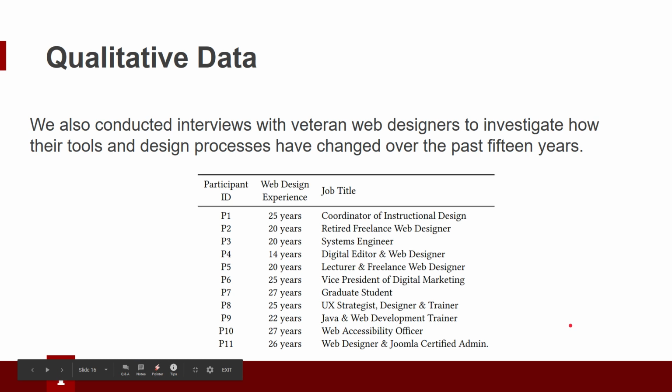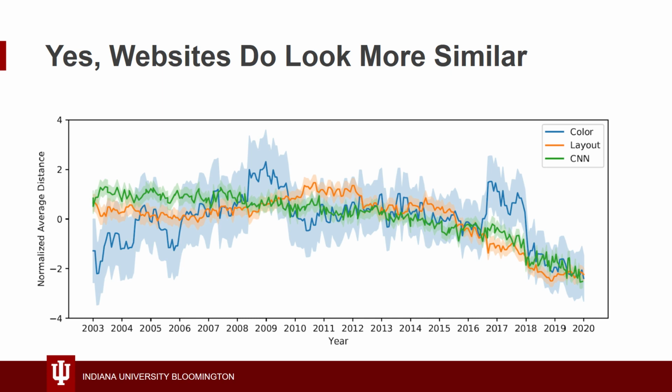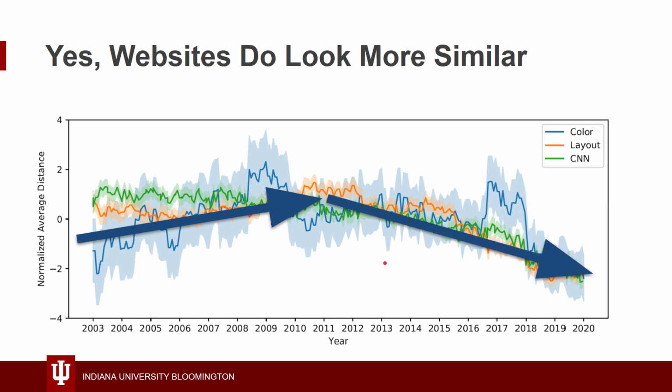While all of our participants started in web design, their career paths diverged and actually covered the gamut of jobs involved in the web today quite well. What we found was that yes, websites do look more similar. The average distance between pages mostly increased over the first 8 or 9 years, but then decreased through until the present. Layout distance declined the most, 44% between 2012 and 2019.